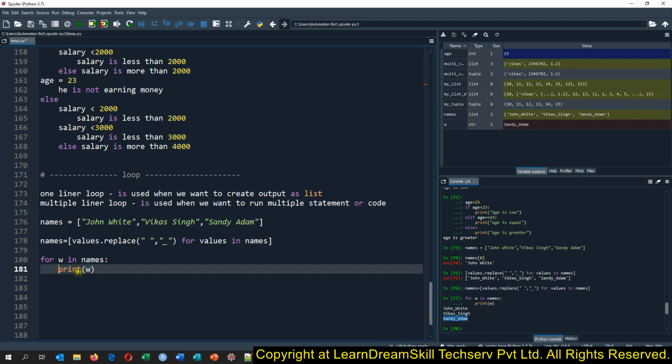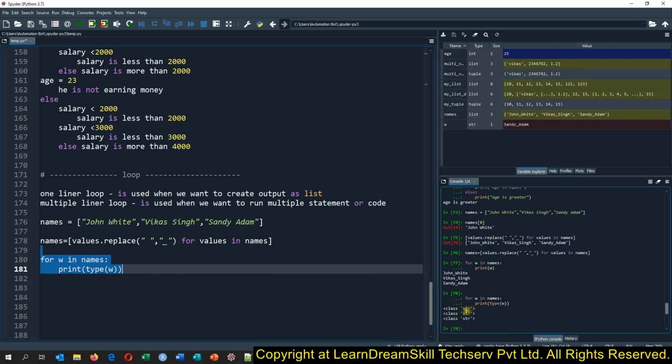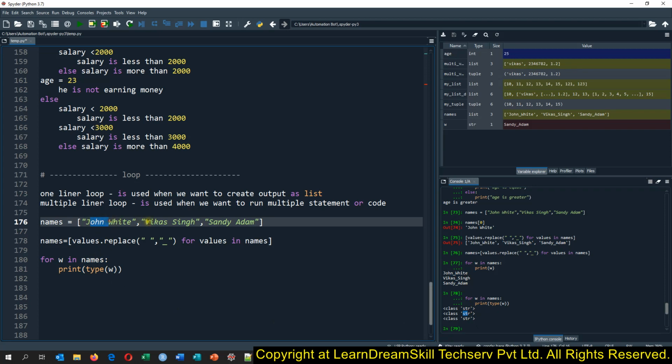Now you see that we are getting values as a single object itself. You can try to check the type of this. Let me tell you, and run the code. See here, it is getting the values as str, because each and every element of this names list is saved as a str. So that is what it is giving us. Whereas if we want to create the list itself after processing, we use the one-liner loop. Okay. So that is what I wanted to explain about this.